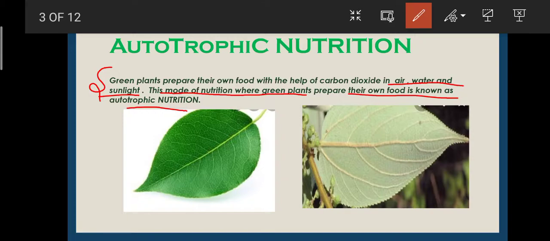Auto means self and trophic means feeding, so autotrophic means self-feeding, and plants also prepare their own food to feed the other parts of the plant. Such plants are therefore also called autotrophs.